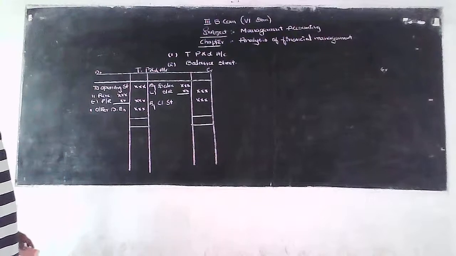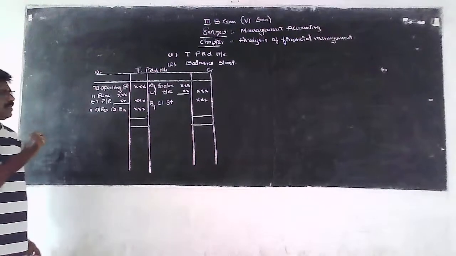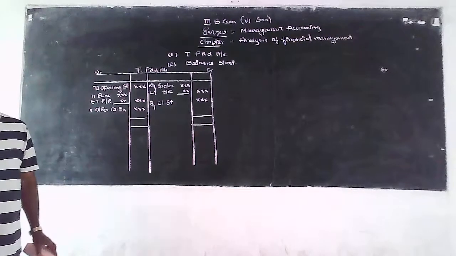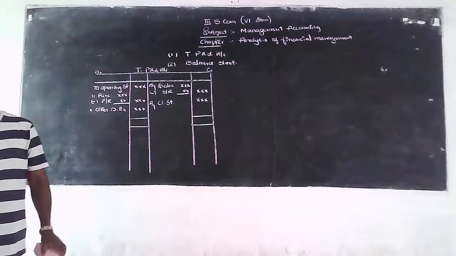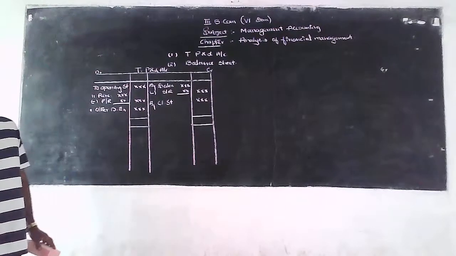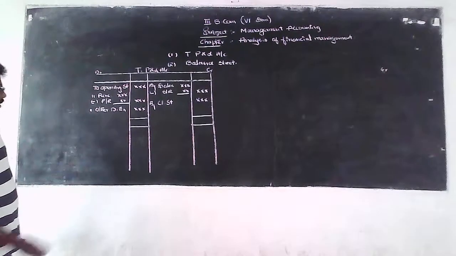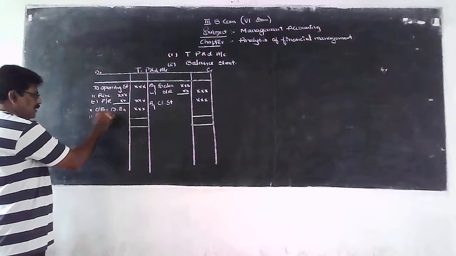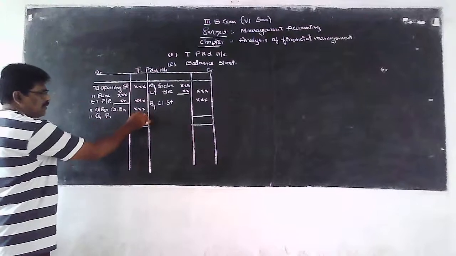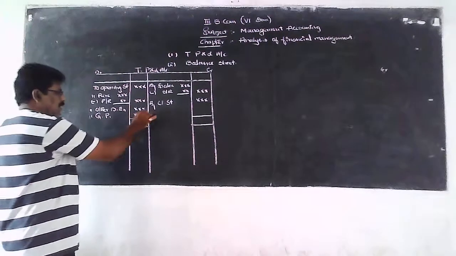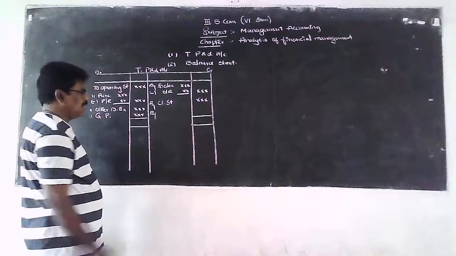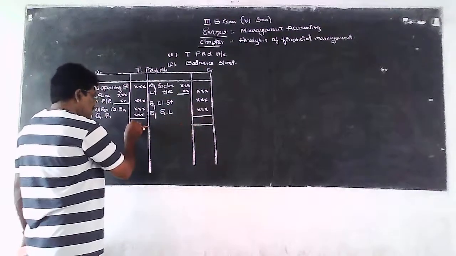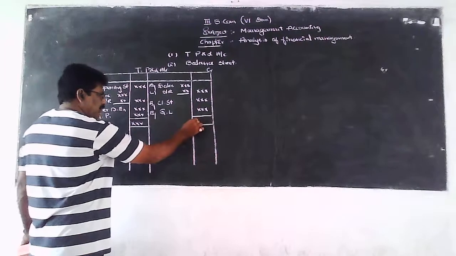Now find the balancing amount in the trading account. Sometimes the balancing amount in the trading account may occur on the debit side, or at other times on the credit side. If the balancing amount is on the debit side, it is gross profit. If the balancing amount is on the credit side, it is a gross loss. So this is the mode of preparation of the trading account.